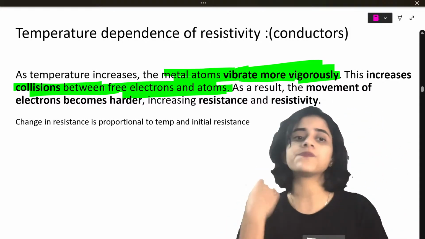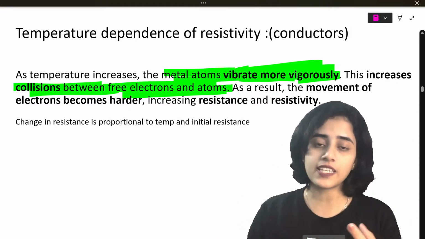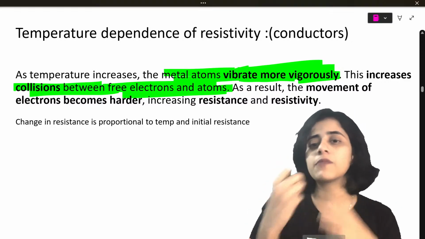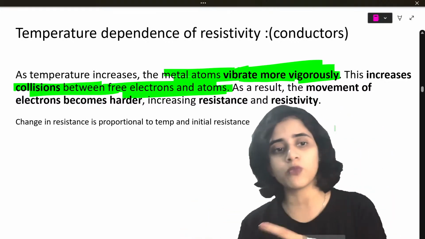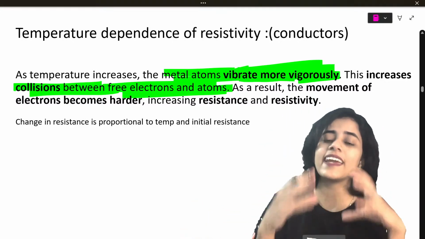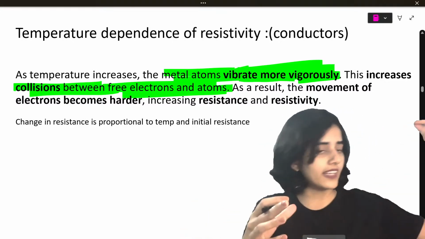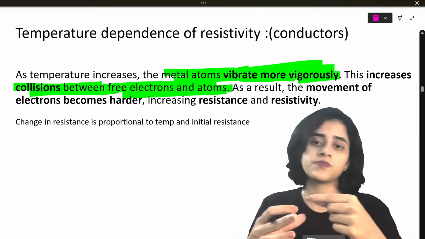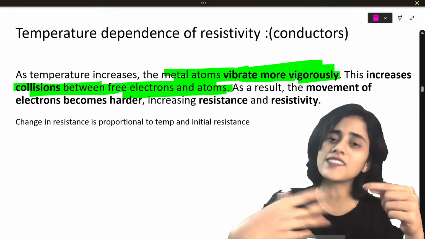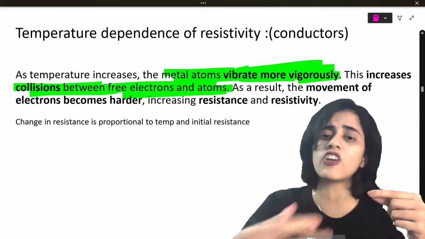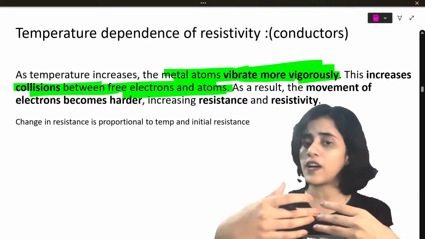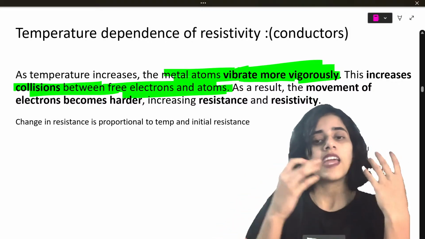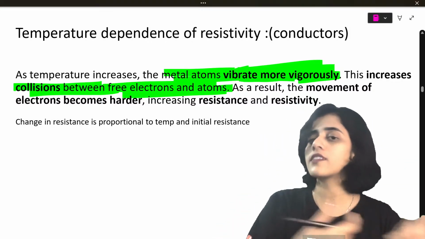Jokes apart. So whenever temperature increases, the metal atoms vibrate very fast. They hit against each other more and more. So it is very difficult for an external electron to pass through, because there are lots of things happening. They're all hitting against each other, all the particles running around. So the external electron cannot pass through.